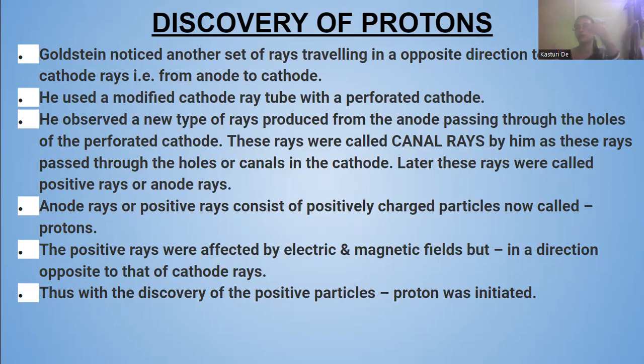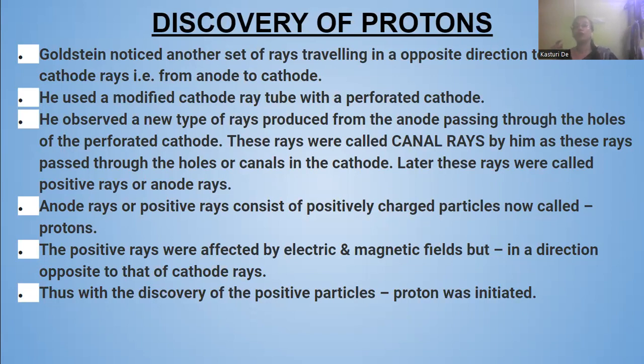If the cathode rays are moving in this way, the anode rays were moving in this way. They move from anode to cathode, whereas the electrons, the cathode rays, were moving from cathode to anode. This was first noticed by Goldstein.